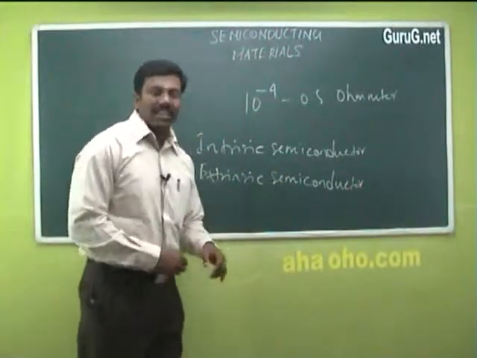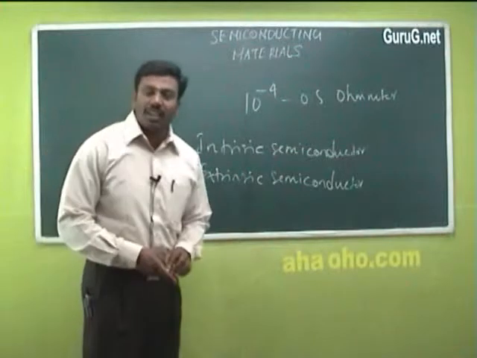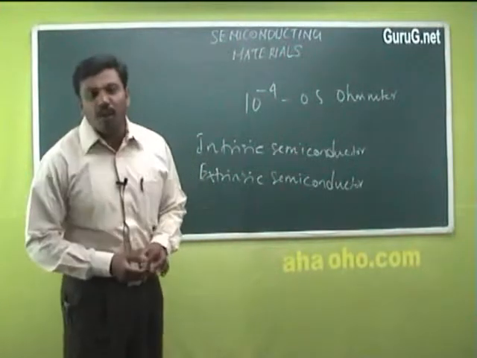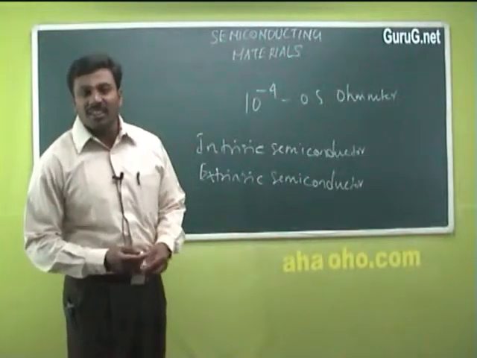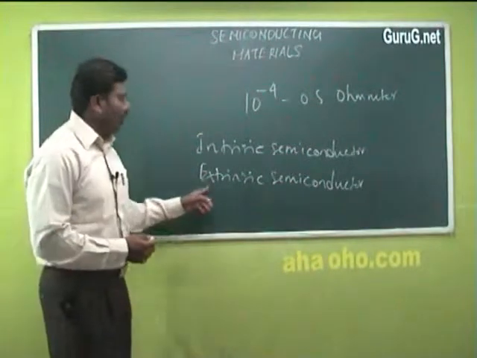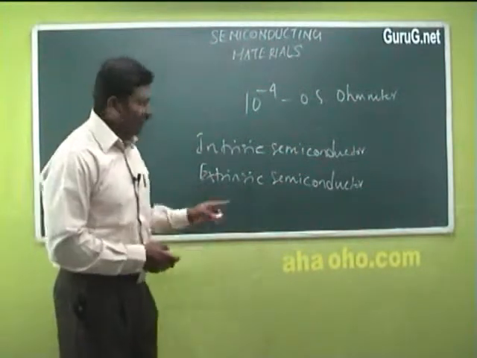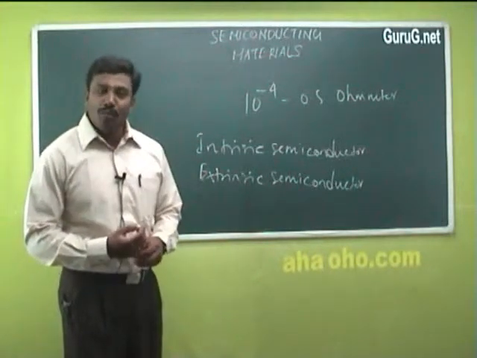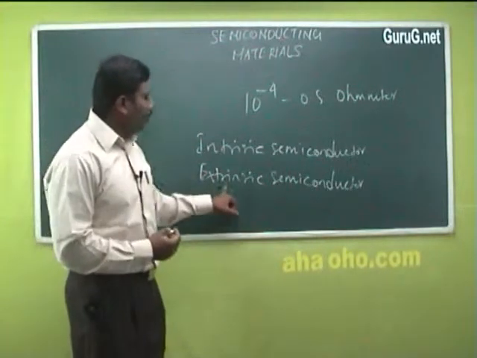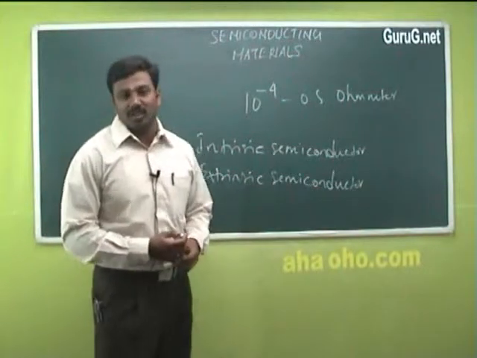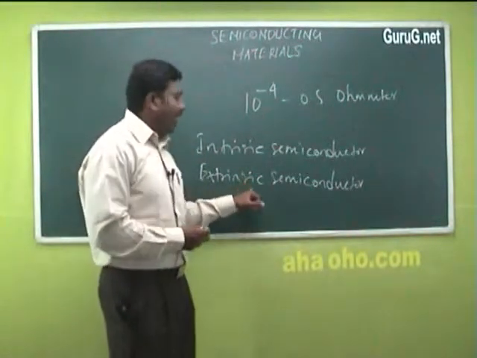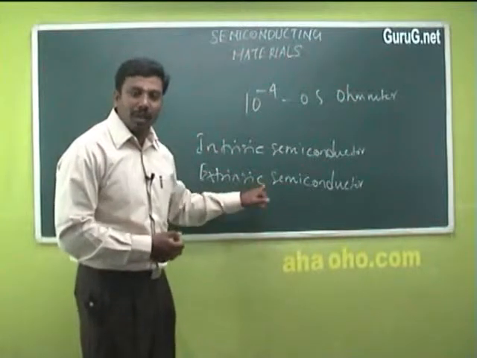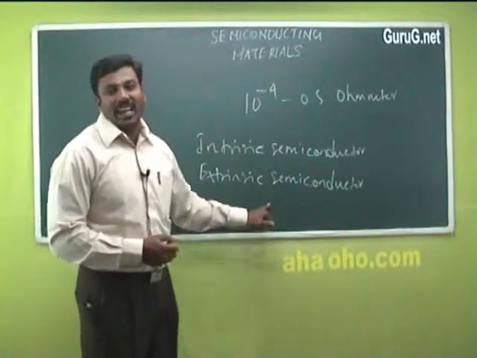First, let us see what an intrinsic semiconductor is. An intrinsic semiconductor is the purest form of semiconductor. Best examples are germanium and silicon. In the case of an extrinsic semiconductor, an intrinsic semiconductor is doped with an impurity. So they are the impure form of semiconductors. Here the conductivity in an extrinsic semiconductor is mainly due to the impurity atoms.